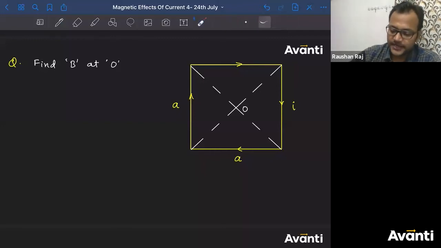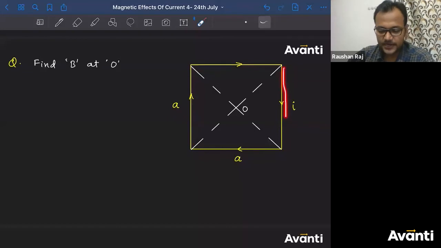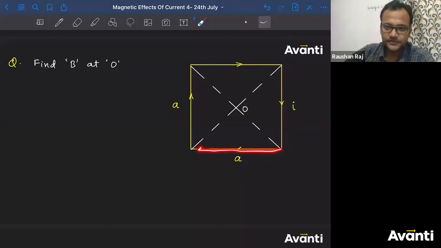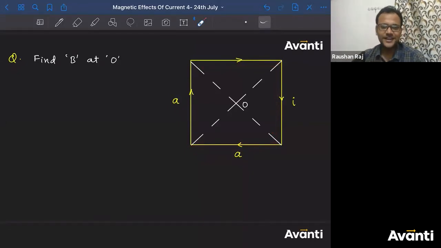Find the direction of magnetic field because of this wire, and then find the magnetic field because of this wire. You'll find out that all the directions because of all these current carrying wires are in the same direction. So how will zero come? Vishrut, how will zero come?